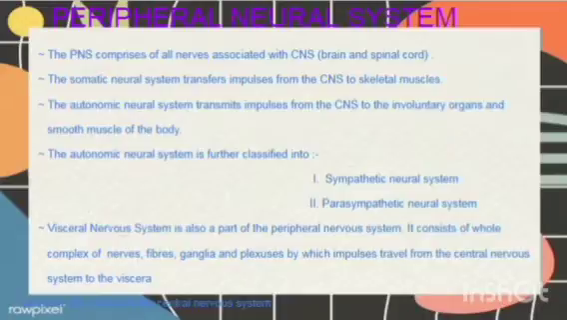The autonomic nervous system is further classified into two subgroups, which are the sympathetic nervous system and the parasympathetic nervous system. And the visceral nervous system is also part of the peripheral nervous system, which consists of the whole complex of nerves, fibers, and ganglia, by which the impulses travel from the central nervous system to the viscera.